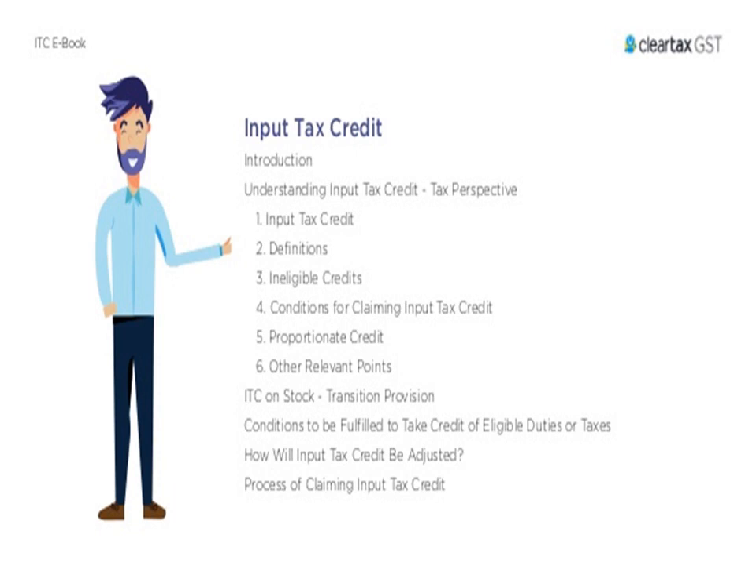So how does ITC work? For understanding ITC from a tax perspective, we are supposed to have information about tax credit purchases and its definition, that is eligible credits, conditions for claiming input tax credits, proportionate credits and other relevant points. Then ITC on stocks, that is transaction provisions and conditions to be fulfilled to take credit of eligible duties or taxes, how input tax credit will be adjusted, and the process of claiming input tax credit. So first we'll go ahead with our introduction.